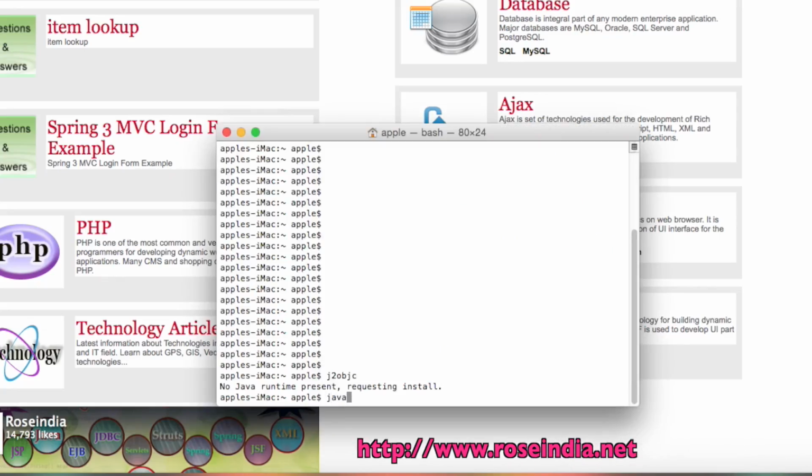Now you type java -version and it will show you the version of JDK installed here.